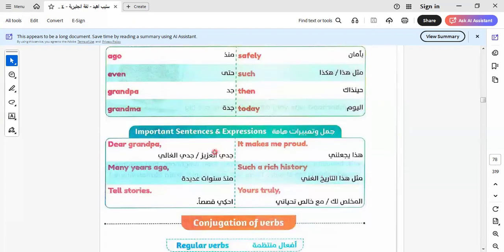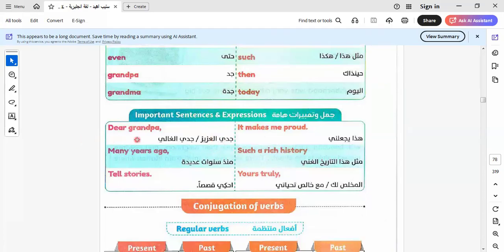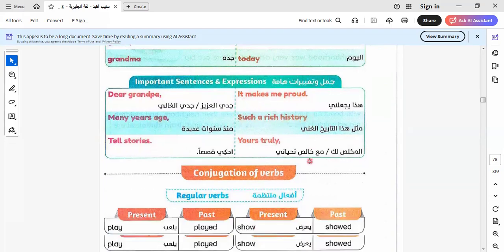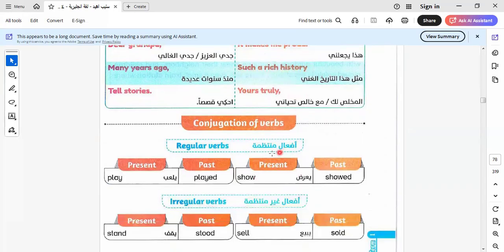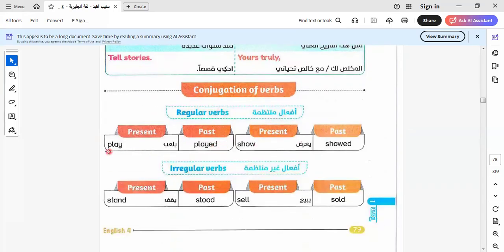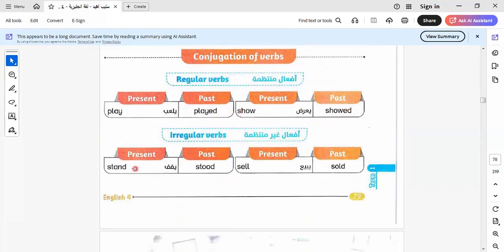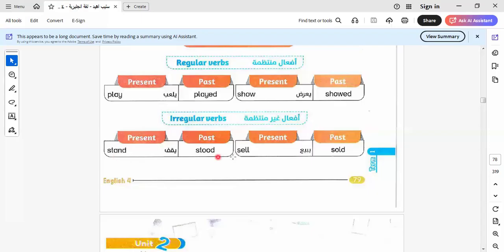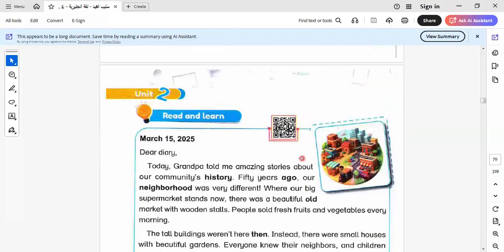Here we have some important expressions. Let's train them together: dear grandpa, many years ago, tell stories, it makes me proud, such a rich history, yours truly. Here we have conjugation of verbs, which is played, showed, adding ed to the verb. In irregular verbs, we change the verb completely, like stand, stood, sell, sold, and so on.